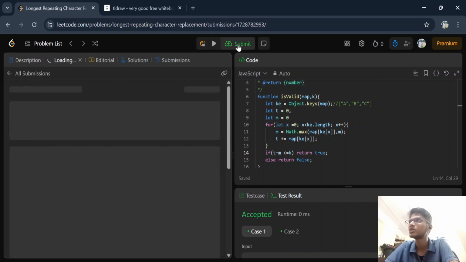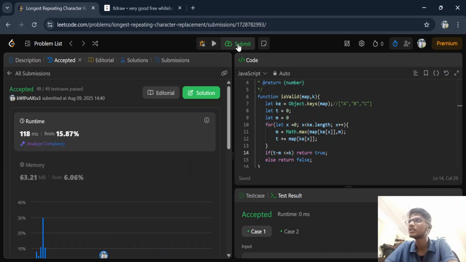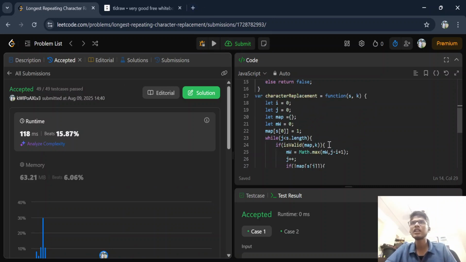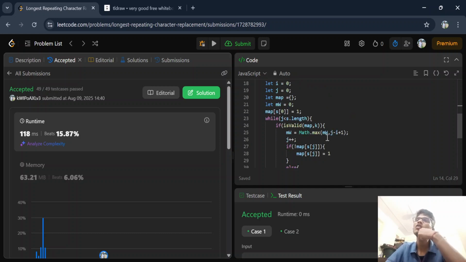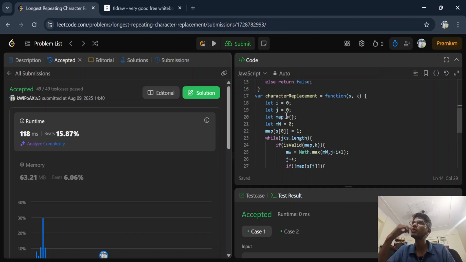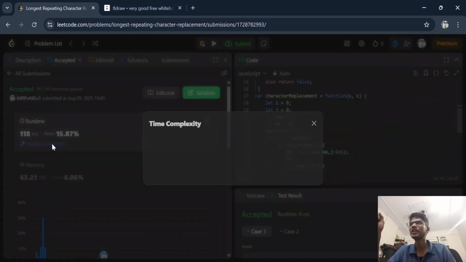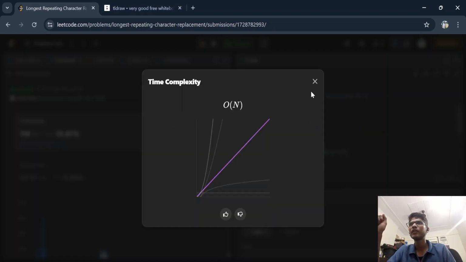Yes. So all submissions loading, and see, it is submitted. So what is the complexity of this code? What are we doing? We are making our map each time, and we are iterating through the window n times. J is going from 0 to its length, and in that we are checking each time for map. So I think it's O of n.